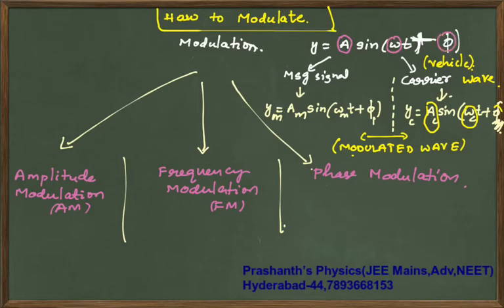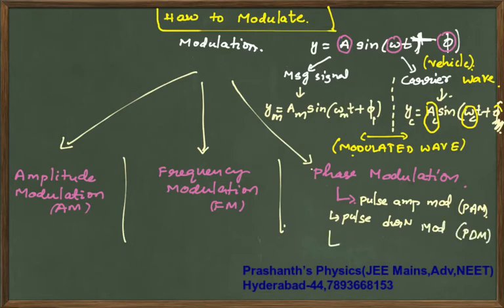Now within this phase modulation you have pulse amplitude modulation, PAM, and pulse duration modulation, which is represented as PDM, and pulse position modulation, which is written as PPM.